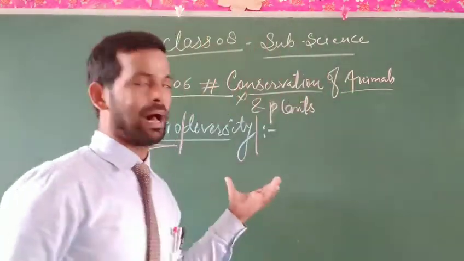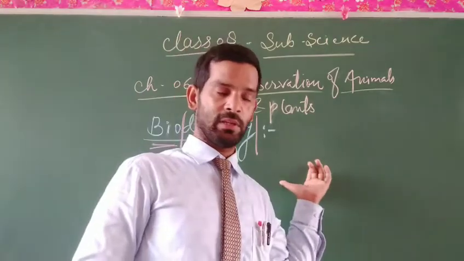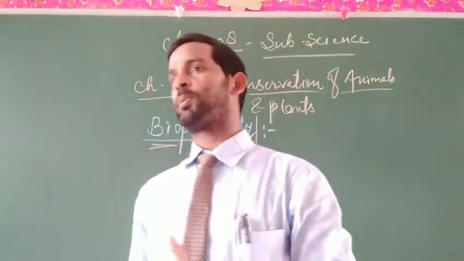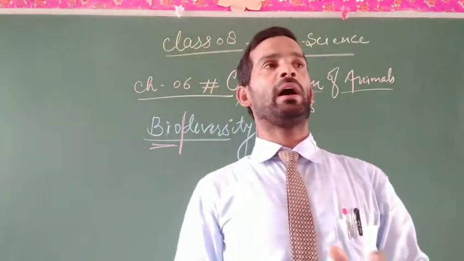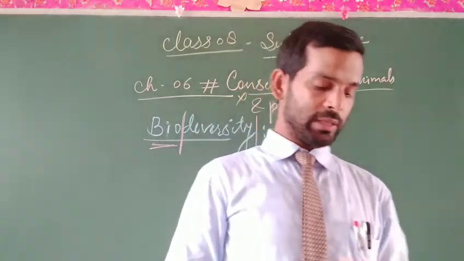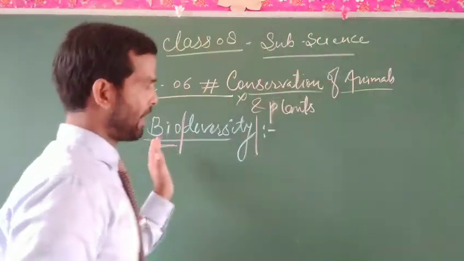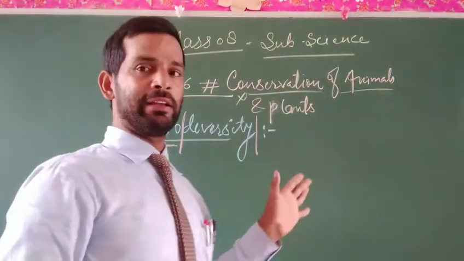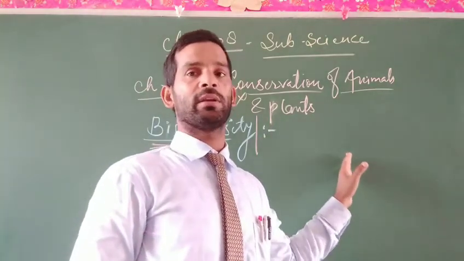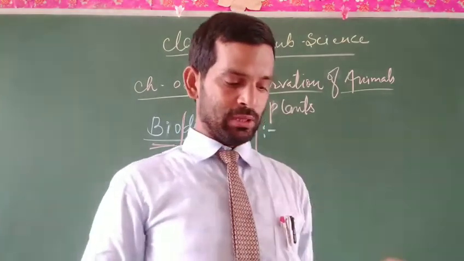It includes all life forms present on this particular earth. It doesn't matter what the different forms are, they are all vital forms of the earth present in our surroundings, in our environment.